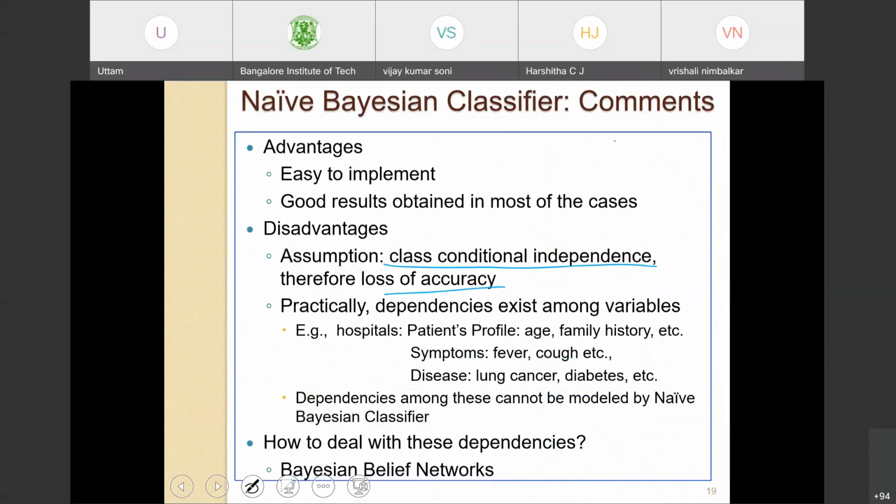Okay, so how to overcome this problem? We can overcome this problem by another technique called Bayesian belief networks. Bayesian belief network is capable of dealing with these dependencies.